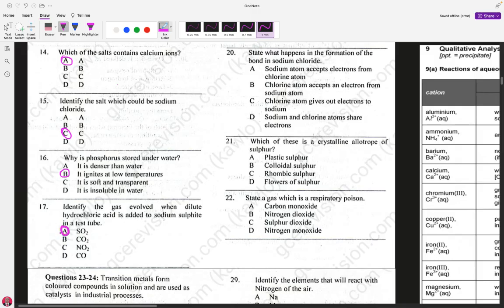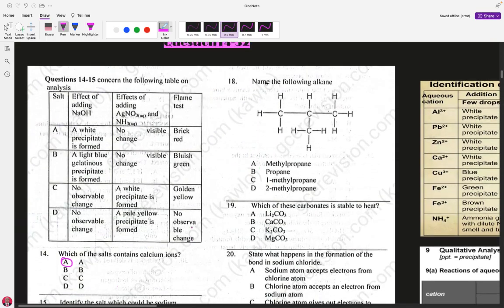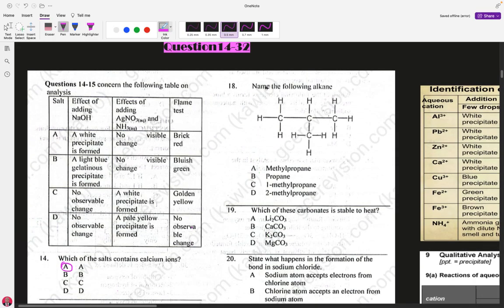Thank you. Now let's move on. 17 is A, and question number 18 reads: name the following alkane. Remember, in naming alkanes, you should by now be versed with the IUPAC system of nomenclature, the International Union of Pure and Applied Chemistry, on how to name organic compounds.